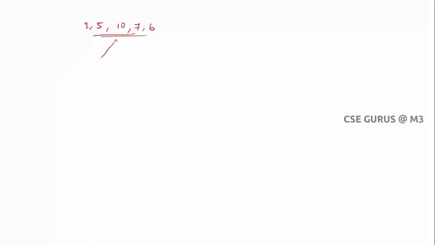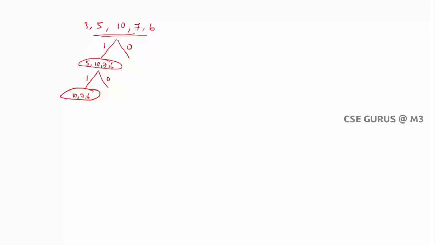In recursion, first we need to consider whether the first element 3 can be taken, with taking or without taking 3. With taking I'll mark it as 1, and without taking as 0. So if I take 3, I have the options 5, 10, 7, 6. Then I'll go with the next element. So 5, 10, 7, 6. So 5 can be taken, or if I don't take 5. Now here we can see 3 followed by 5. Yes, I can take it. Next 10, 7, 6 are there.